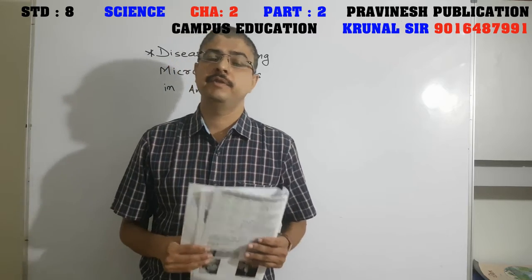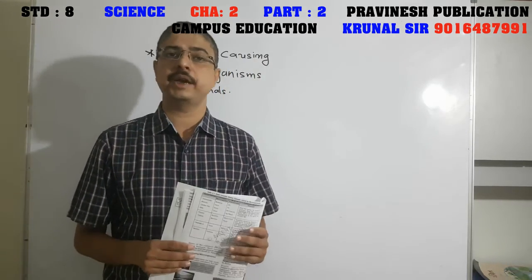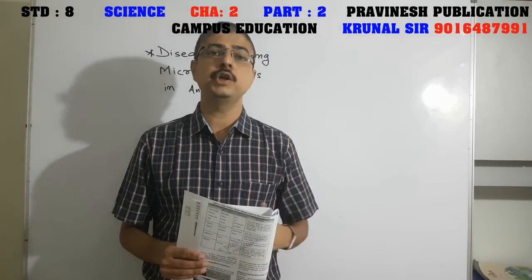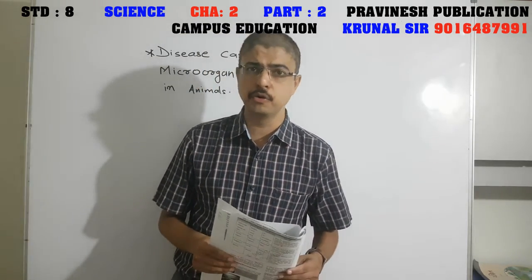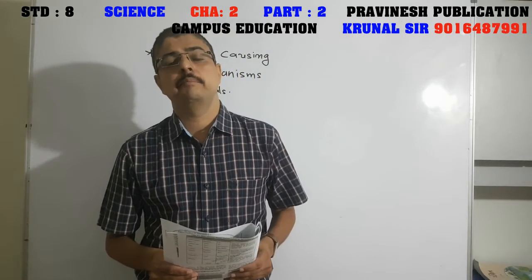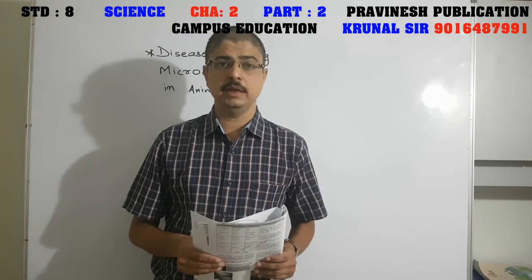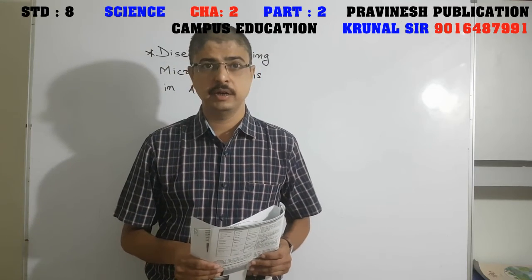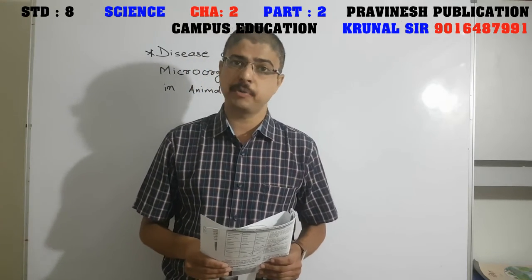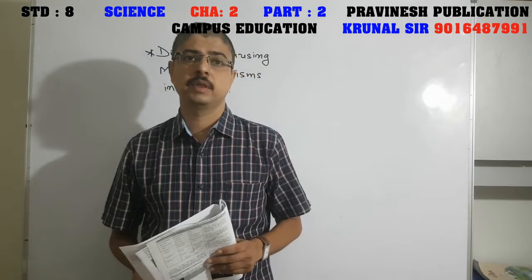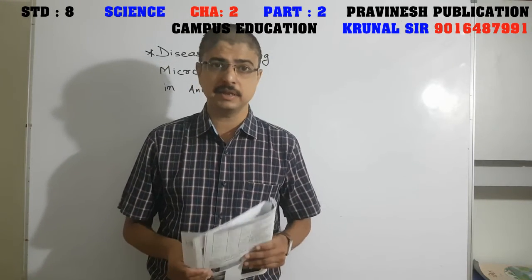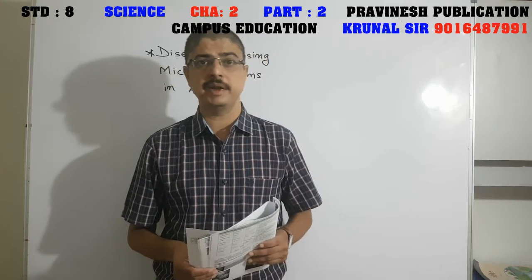Friends, we understood what is food poisoning. These microorganisms enter into our food and then from food they enter into our body and they can cause food poisoning. There are many methods to prevent food poisoning. Like at our home, we put milk into the freezer so that it will not spoil for a longer period of time. If we do not put that milk into the freezer in summer season, it will be spoiled immediately.